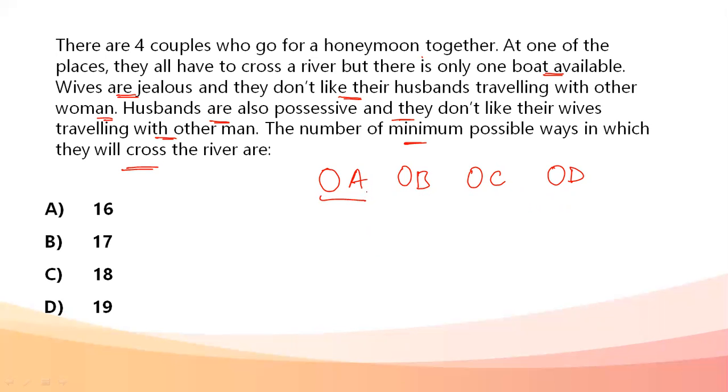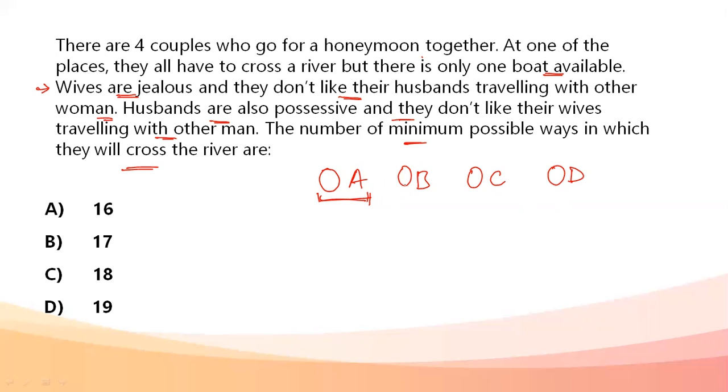So let's assume for the first couple how they're going to cross the river. Similarly it will be followed for the other couples also. One thing has to be clear: the wife of one person cannot travel with the husband of another person. So either there are two males traveling together or two females traveling together. No member of another couple can travel together. So wife of A cannot travel with husband of B. That has to be kept in mind.